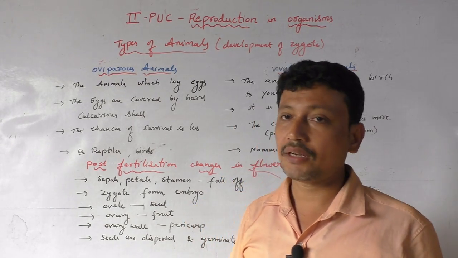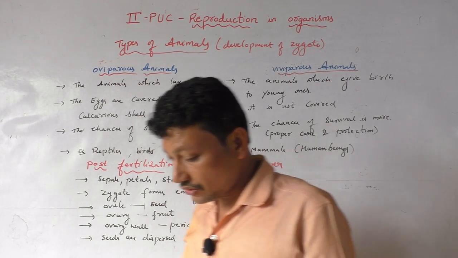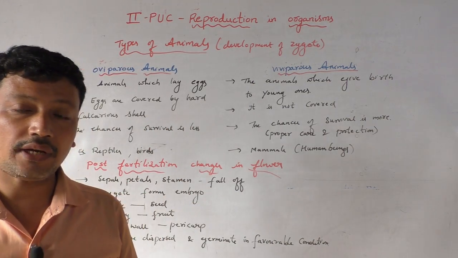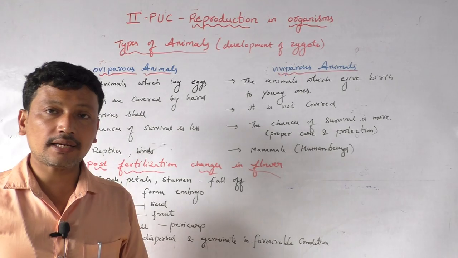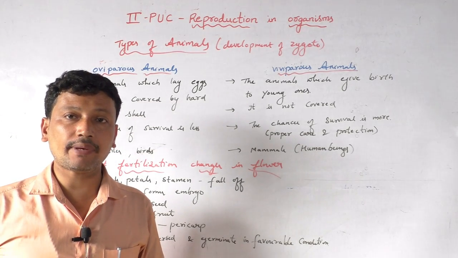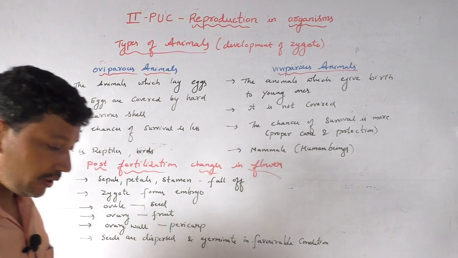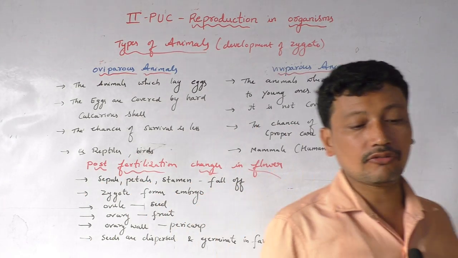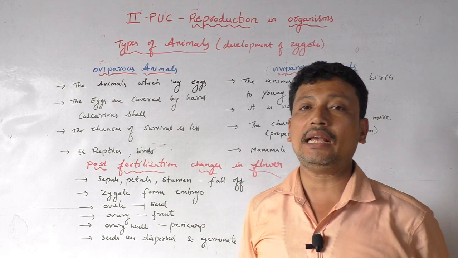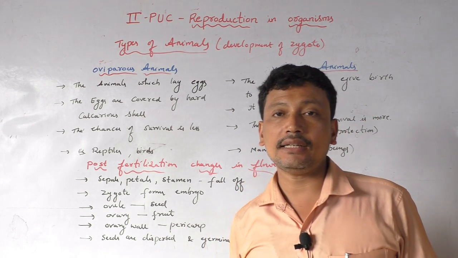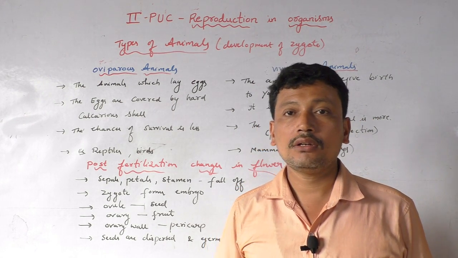Coming to the types of animals based on the development of the zygote, the animals are classified into two types. One is oviparous animals and another one is viviparous animals. What is the meaning of oviparous animals and viviparous animals? Oviparous animals are the animals which lay eggs. Egg-laying animals are called what? Oviparous.